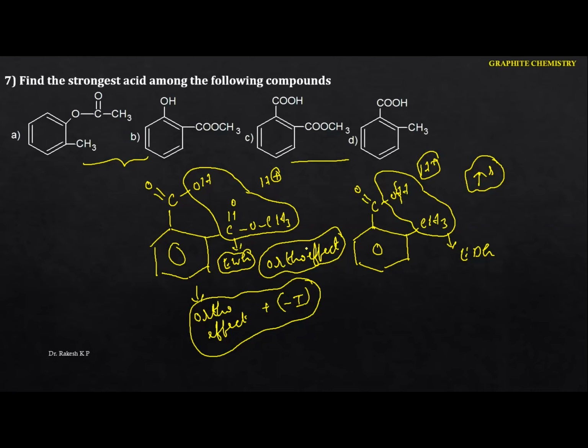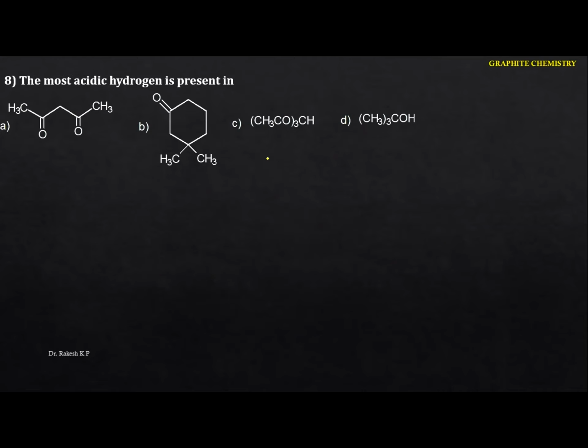Okay, so if you neglect this one, this is the strongest acid. Hence in this case the option is C. Next one, the most acidic hydrogen is present in. Let me write the particular structure, that becomes very easy to identify the most acidic hydrogen here.